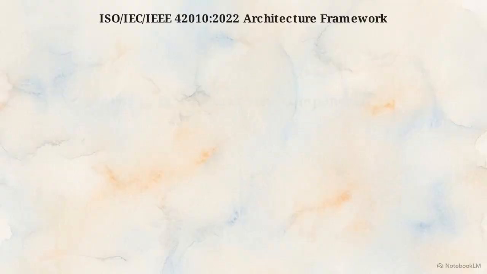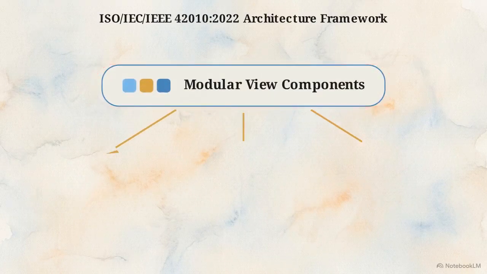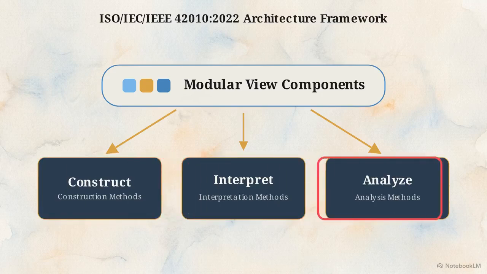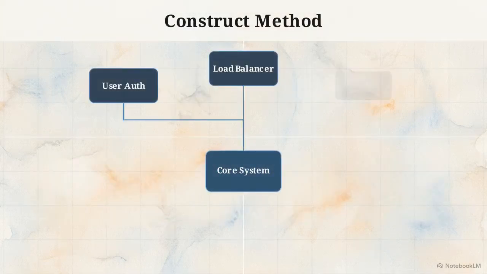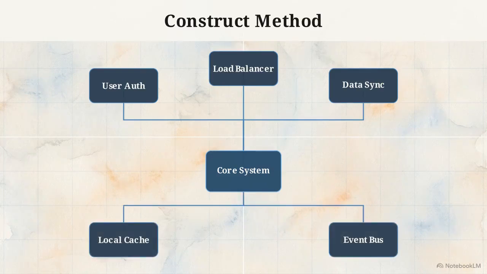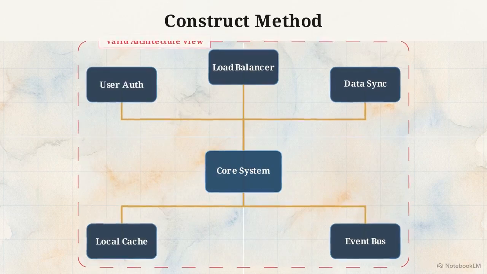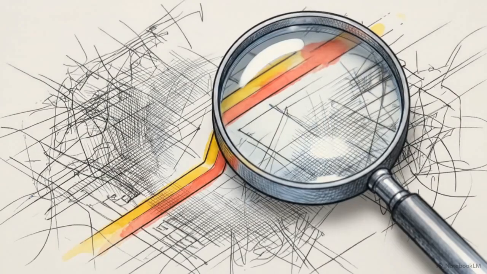The 2022 standard keeps these modular components active through 3 specific view methods. First is the construct method. Architects use specific design heuristics and patterns to logically build and connect valid components from scratch, ensuring the syntax is mathematically correct.